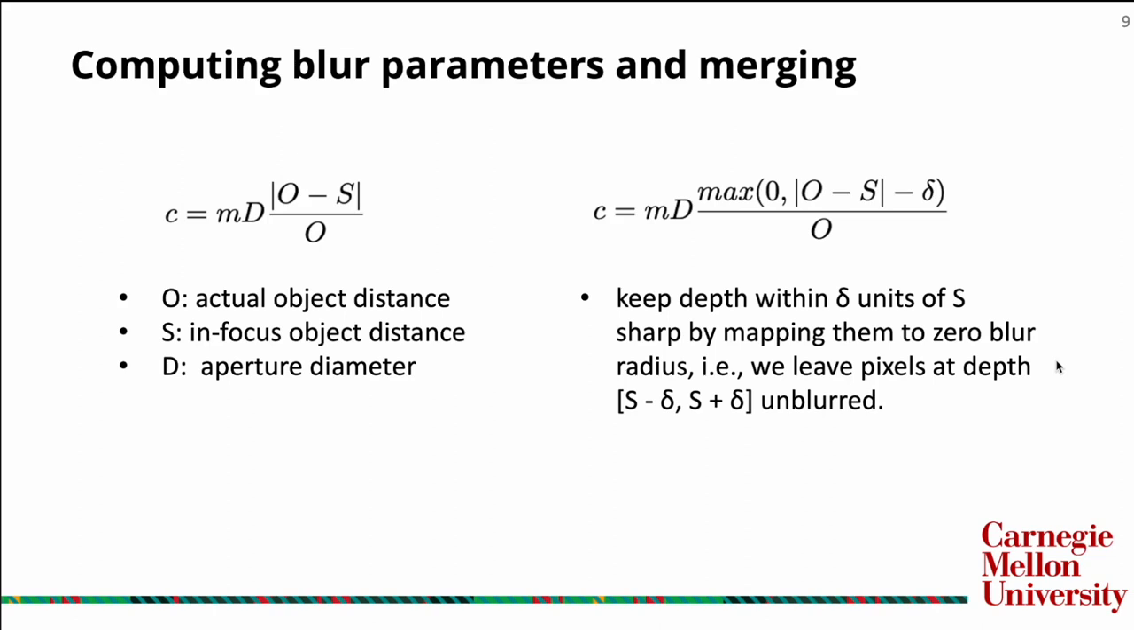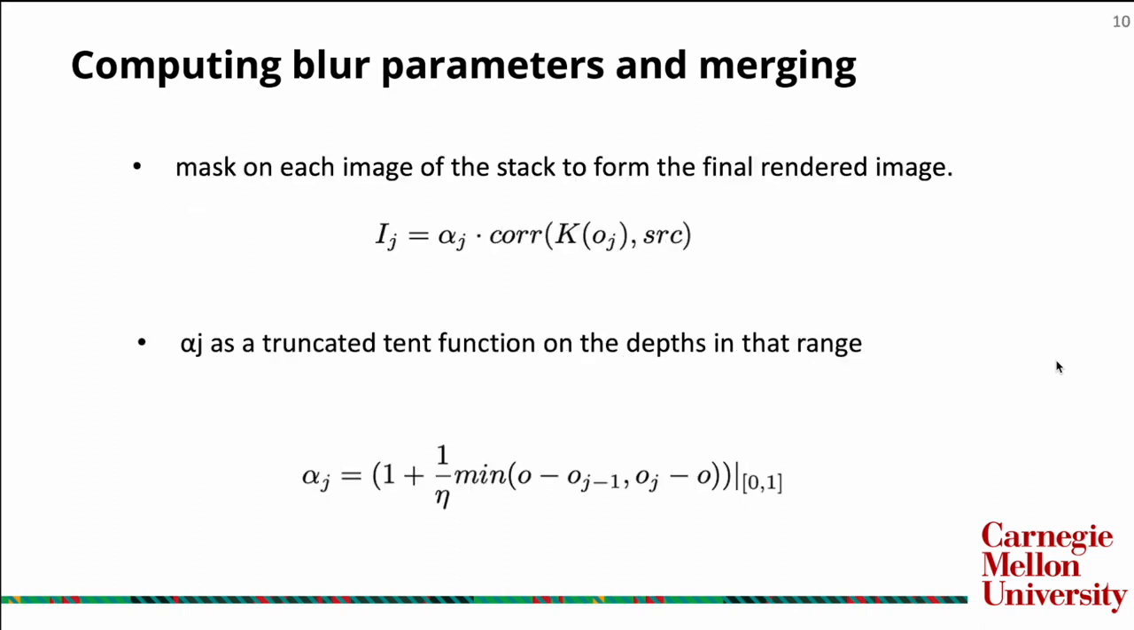For computing blur parameters and merging blurs, if we assume the paraxial and thin lens approximations, there is a straightforward relationship between the circle of confusion and depth. So we applied the calculation of circle of confusion in our project. And we applied a truncated tent function on the depths to merge the blurs.